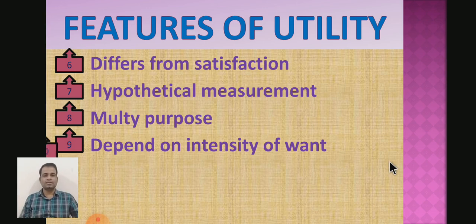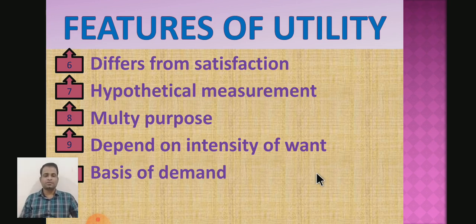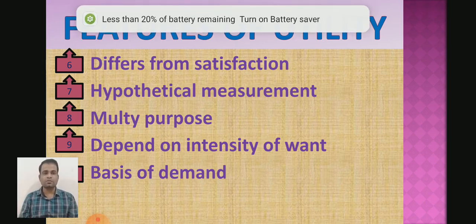And then the last feature of utility, that is, utility is the base of demand. So consumers will demand only those goods and services which have utility to them. If a commodity does not have utility to him, then the consumer will not purchase that particular commodity.